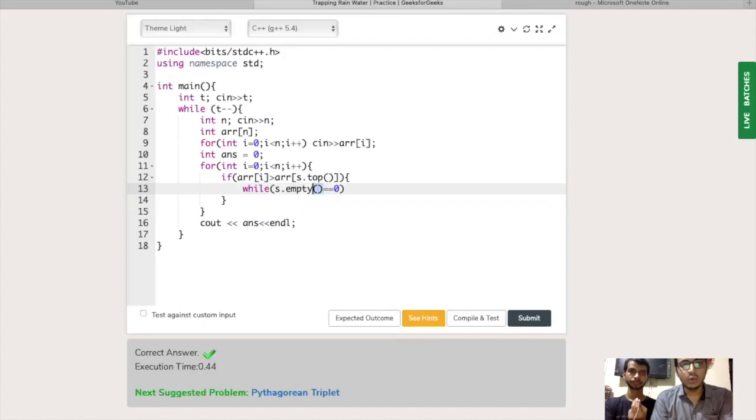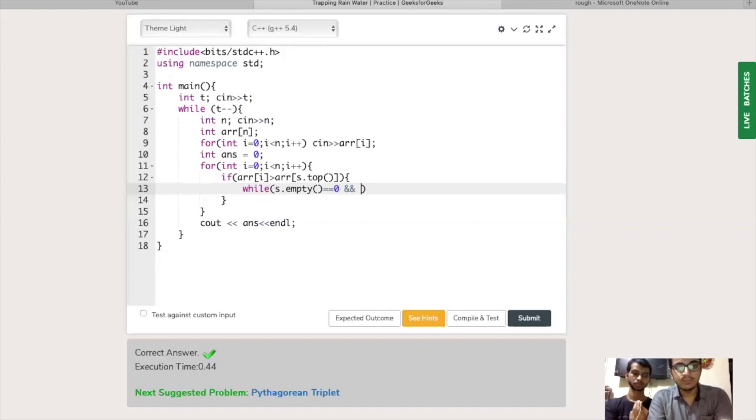It will be true when the stack is empty, so it should be false. That means the stack is currently not empty, that is, it has some values. Then only will I run this loop, when the stack is not empty, because only then am I able to pop from it.